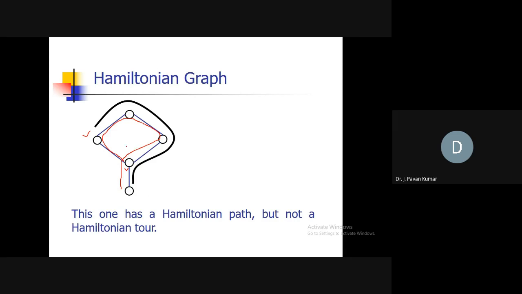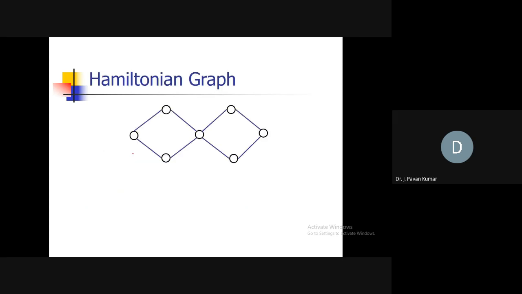Is this an Eulerian graph? Straight away we can say no. Why? Because it is having odd degree vertices. But it is a traversable graph. Why? Because it is having an Eulerian path. Okay. Next, consider other examples. Here we are having an Eulerian tour.